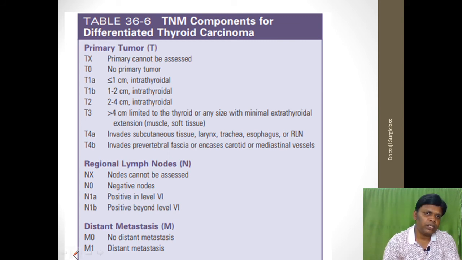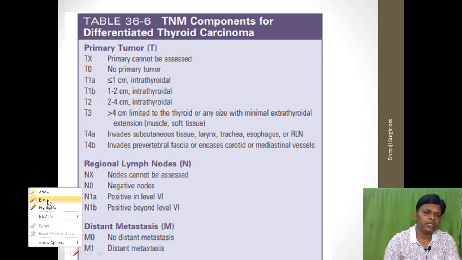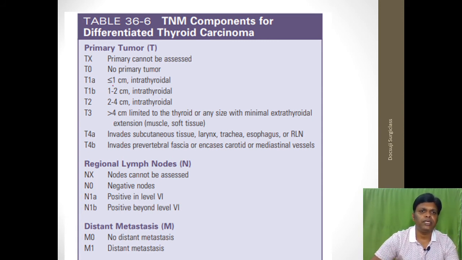Staging, you can see the tumor staging. This is the tumor staging, that is the T stage. T1A is less than 1 centimeter intrathyroidal. T1B is 1 to 2 centimeter intrathyroidal. T2, just watch carefully, T2 is 2 to 4 centimeter intrathyroidal, and T3 is more than 4 centimeter with minimal extrathyroidal invasion. And T4A, it involves subcutaneous tissue, larynx, trachea, esophagus, and recurrent laryngeal nerve. T4B is, it invades the prevertebral fascia and carotid and mediastinal vessel involvement.